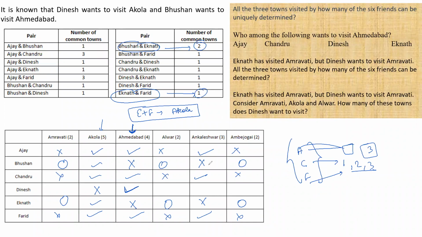अब ये तीन जगह में से तो कुछ common है नहीं. अहमदाबाद sorry अकोला पहले ही common हो चुके हैं, which means the second common place is either Amravati or Alwar or Ambajogai, right? Rita, I will repeat this.